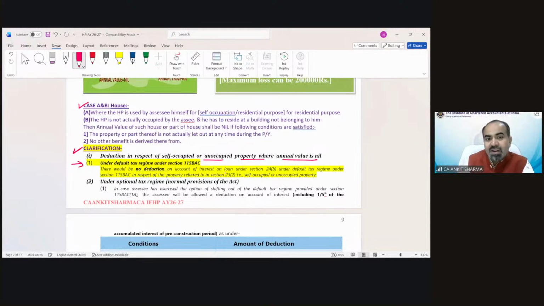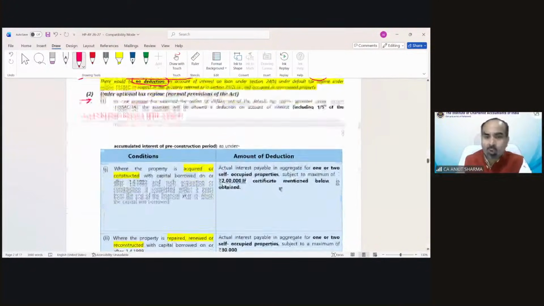So if that is under default tax regime, there would not be any deduction for even current year interest or PPI interest. So if there is a default tax regime question, and if the property is self-occupied or vacant, up to 2 self-occupied or vacant property, your answer would be directly nil. You can ignore the information which has been given for loan amount, rate of interest, etc. They have no use. Only under optional tax regime, that 30,000 or 2 lakh rupees provision is applicable as follows.